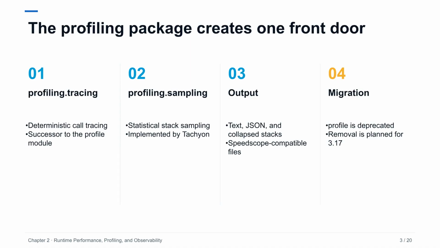The new profiling package organizes two complementary techniques. Tracing records events such as calls and returns, and is useful when exact call relationships matter. Sampling periodically observes stacks and usually imposes less distortion on long-running processes. The sampling implementation is named Tachyon and supports formats used by common analysis tools. The older profile module is deprecated with removal planned for Python 3.17, so tooling maintainers should begin moving integrations toward profiling.tracing rather than adding new dependencies on the legacy namespace.